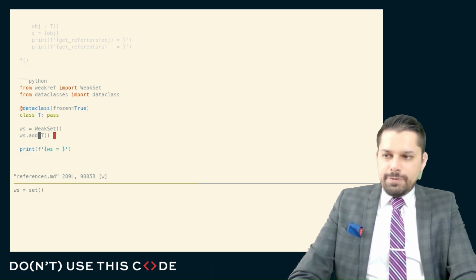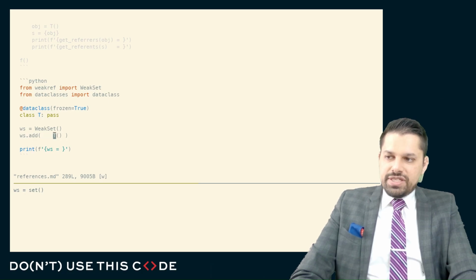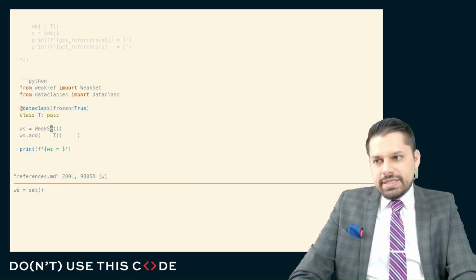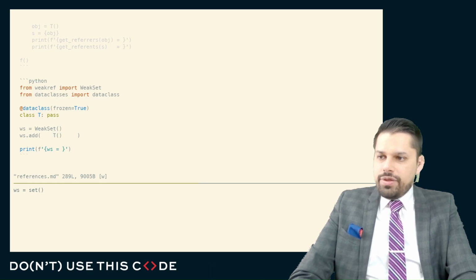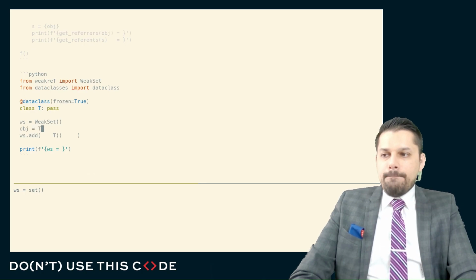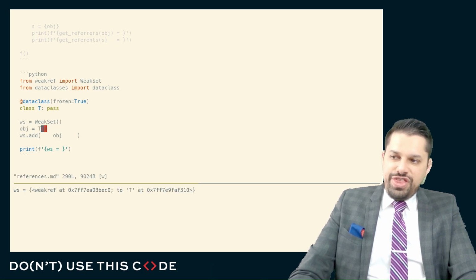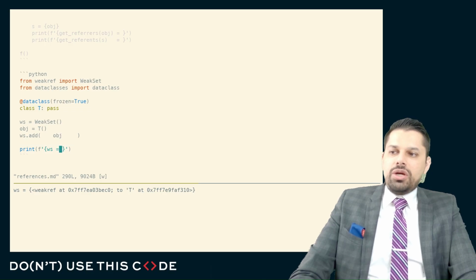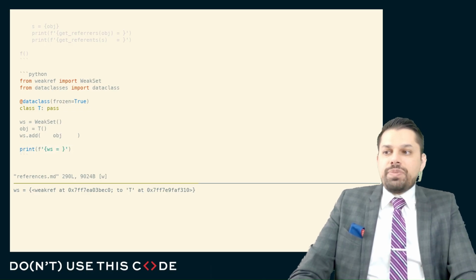And the reason it's empty is, as of this line of code, nothing else is keeping this instance of the T class alive. Therefore, it's immediately garbage collected. But if I do this, well, this variable, obj, is keeping that alive, so it can coexist in the weak set. And that's really the nature of this bug itself.